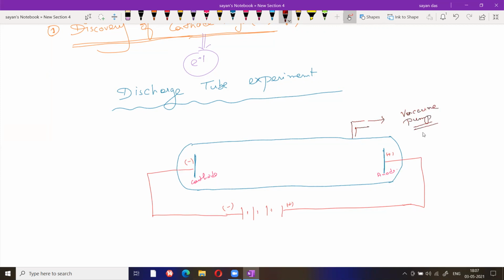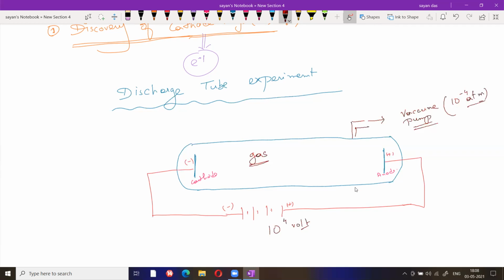Now, why is this called the discharge tube experiment? Because here some gas is present. We are applying a very high voltage, 10 to the power 4 volt. And with the vacuum pump, we created almost vacuum conditions. The pressure becomes very, very low in this tube.